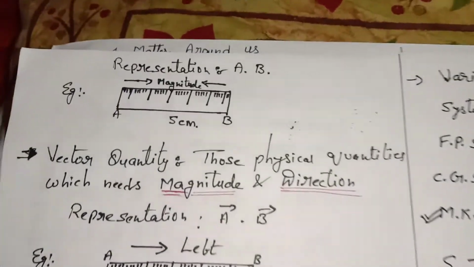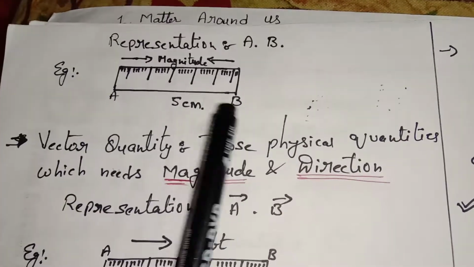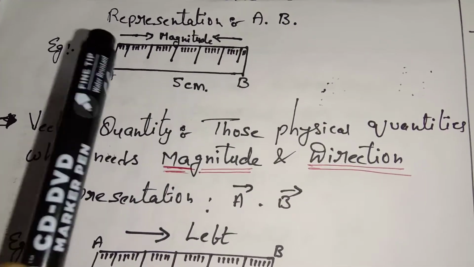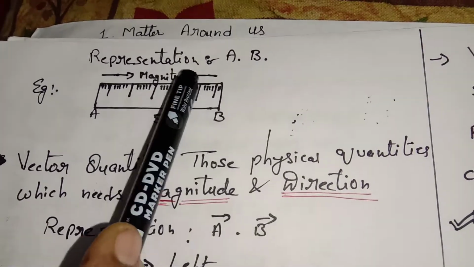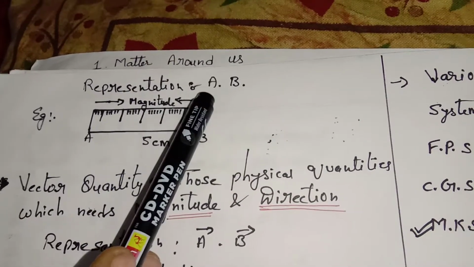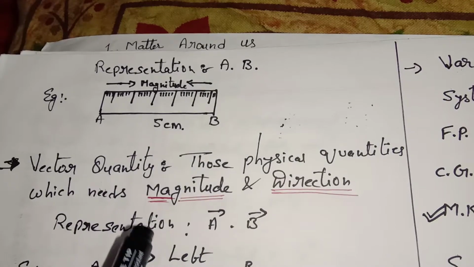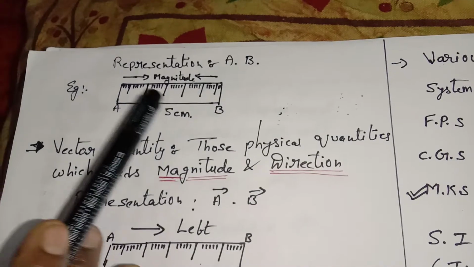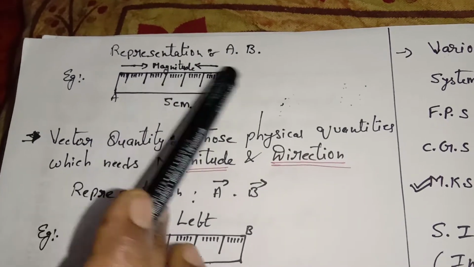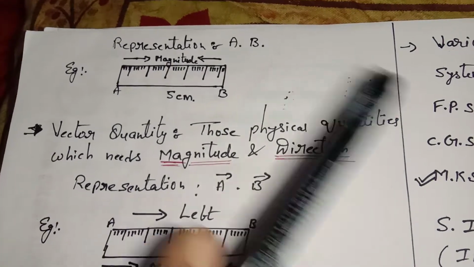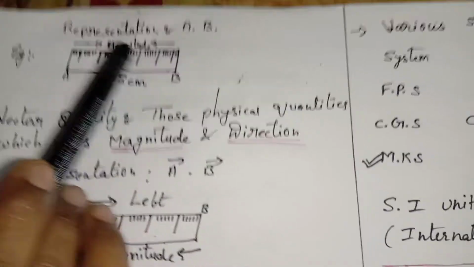You can just see the example here. Here I took one scale. From A to B this is 5 centimeter. The total length we will call magnitude, and it is represented by A point B. In scalar we need only the magnitude. We require only the total length, how much it has traveled from A to B. That is nothing but magnitude.